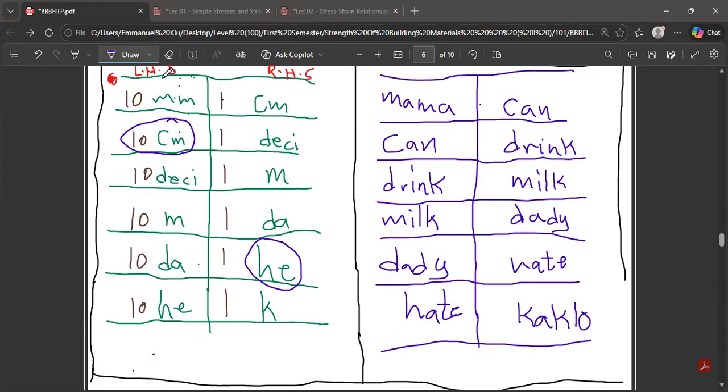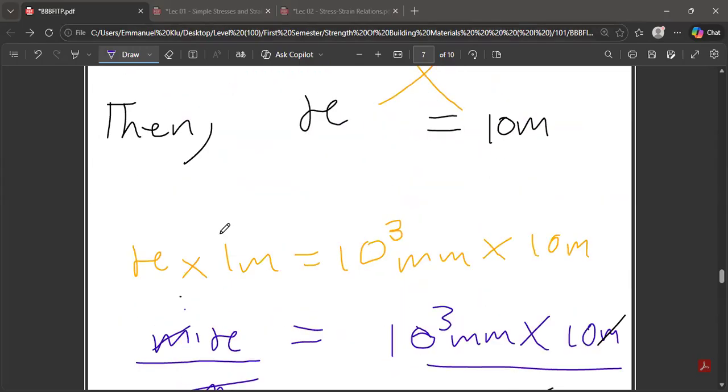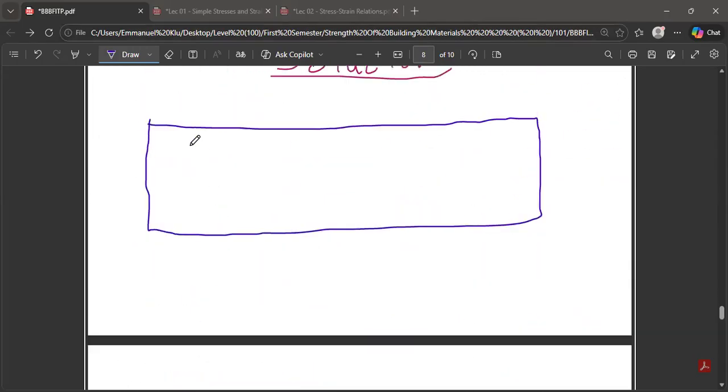You realize that at the end of the day, 10 times 10 times 10 times 10. This 10 times 10 is going to give you 100, times 10 is 1,000, times 10 is 10,000. So now we have your formula. If your formula is going to be what? 10,000.